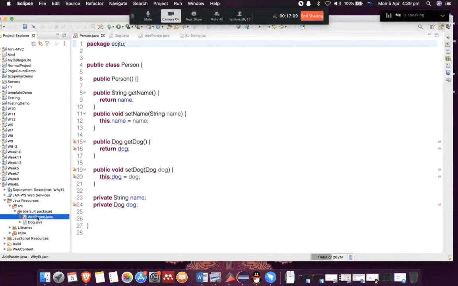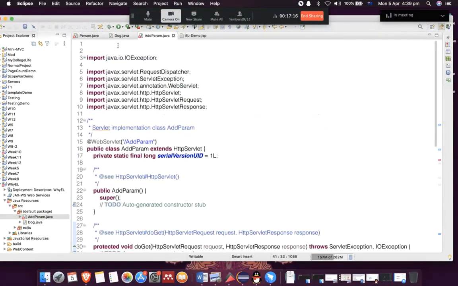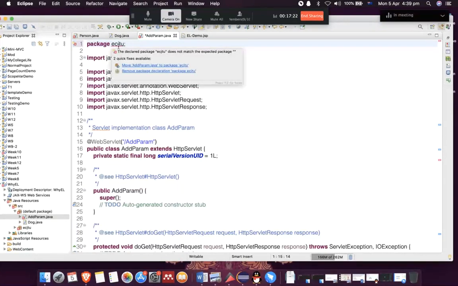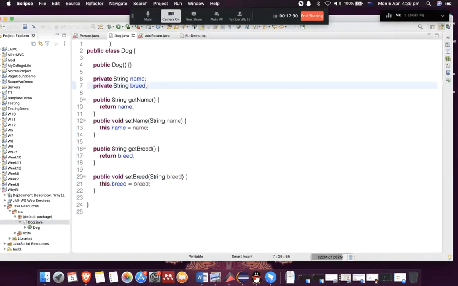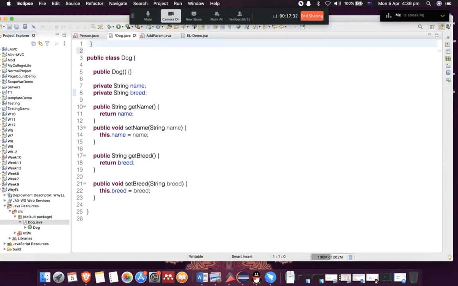I'm going to do the same thing here. This one also. And the dog as well. And then I'm going to import it, package ECJTU.